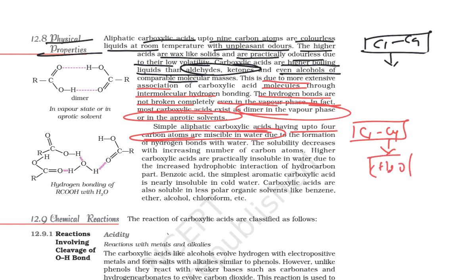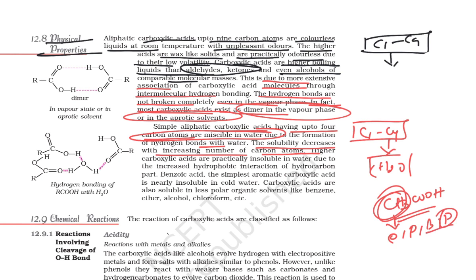Due to the formation of hydrogen bonds with water, the solubility decreases with increase in the number of carbon atoms. If it is CH3COOH, this is 2 carbon. This is methyl, then it becomes ethyl, propyl, butyl, pentyl. As the number of carbons in the alkyl group increases, it will repel water. Higher carboxylic acids are practically insoluble in water due to the increased hydrophobic interaction of the hydrocarbon part. So as we move from ethane to pentane, the hydrophobic nature increases, and at that time the solubility also decreases.